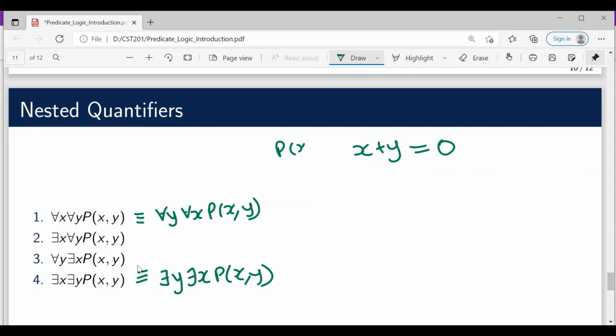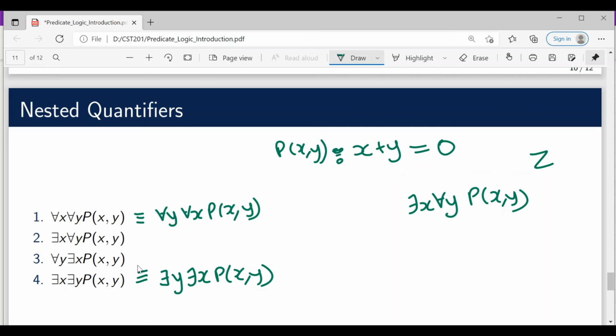This is my predicate p x comma y, and let's say my underlying domain is Z. Now let's consider there exists x for all y p of x comma y. That means there exists some value of x irrespective of the value of y, such that if you add x and y, then you will get 0.